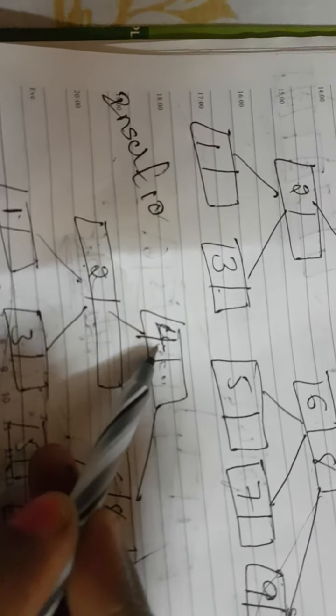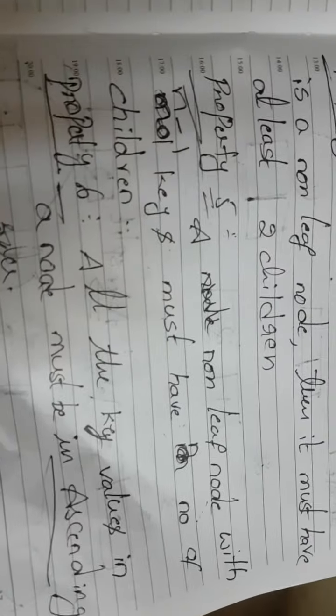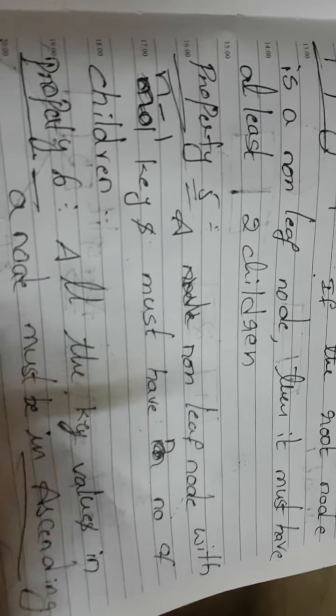The property belongs to the root node: it must have at least 2 children. Okay, that satisfies the condition. And then property 5: a non-leaf node with n minus 1 keys must have n children, where n is the order. So 4 minus 1 means 3 keys, and a node with 3 keys has 4 children.